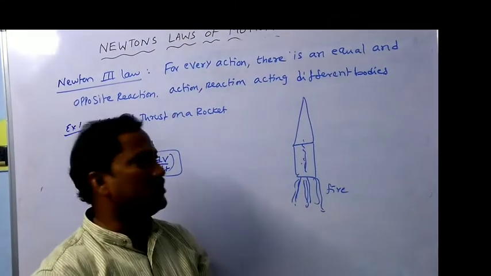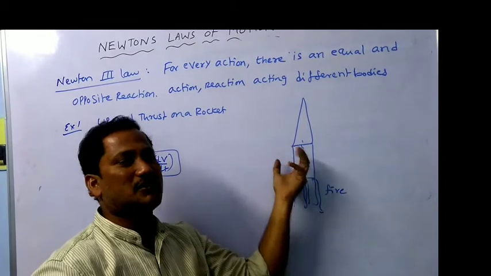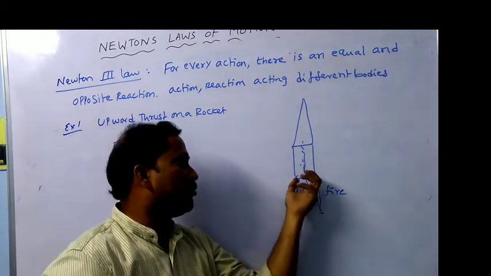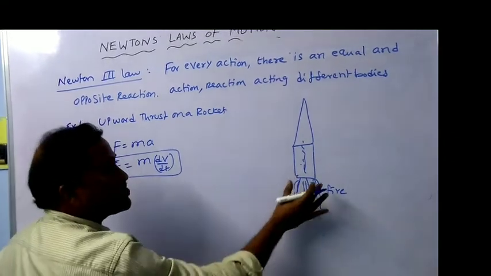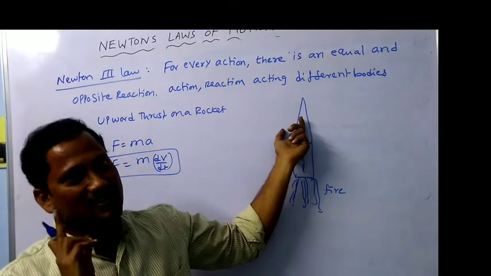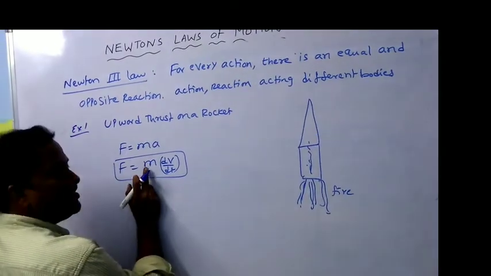Here you can observe that the parts are moving: first part, second part, third part. Exploding means the mass will be decreasing, while the velocity is constant but the mass varies.